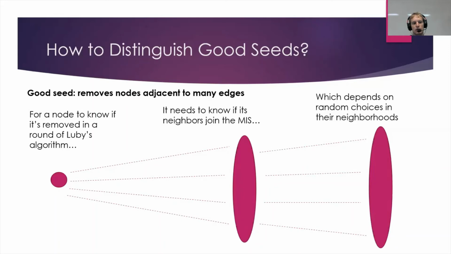And that means we need to store a 2-hop neighborhood onto a machine for that machine to determine whether a node leaves the graph. And that's too much space. We have possibly delta squared space here, which can be as much as n squared. And that's a lot more than our space bound S, so this won't fit on a single machine. And if we can't do this on a single machine, then to determine this, we're going to need a load of communication rounds between a load of different machines to determine if any particular seed is good, and that's going to take us far too long.